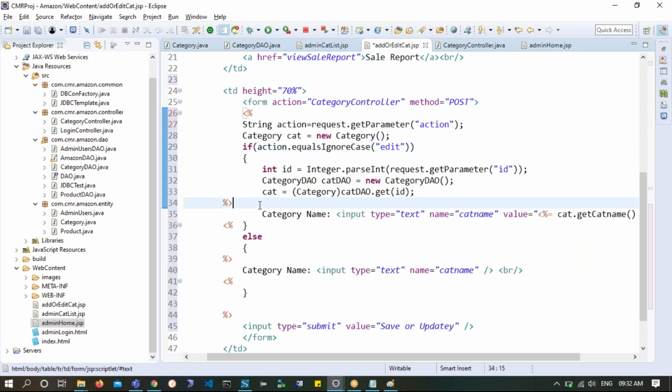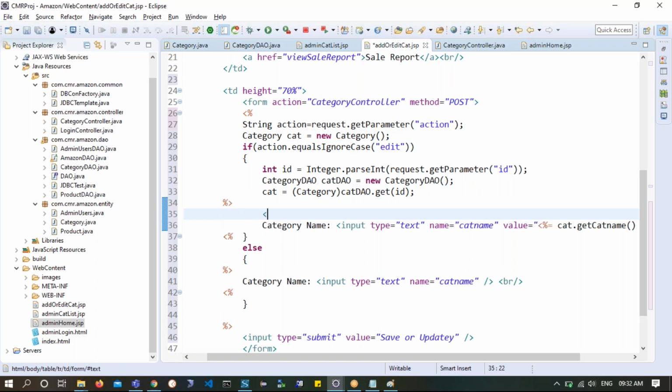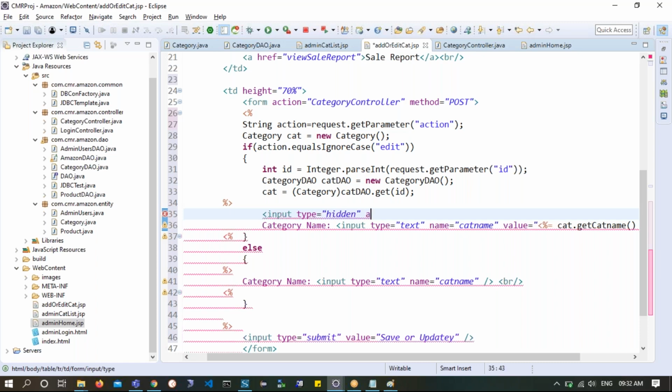In this case, you can supply the hidden variable as input type equal to hidden, and you can give action equal to... now whatever request you are getting, you are replacing it. So whatever you are getting as an action, you are replacing it: input type equal to hidden, name equal to action, this is what you are passing, and value equal to the JSP, edit or update, like this.